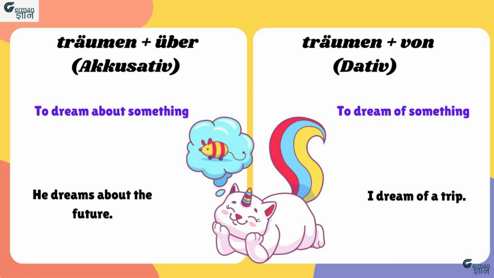Another case is träumen von. This time the preposition is von. The object will be dative, and träumen von means to dream of something. Means you are hoping for something or you are doing the imagination. For example, ich träume von einer Reise means I dream of a trip.